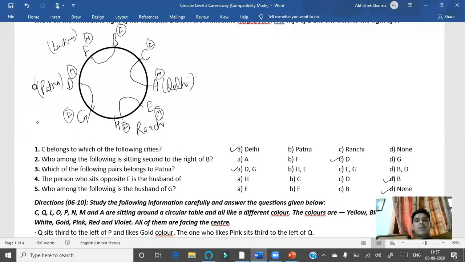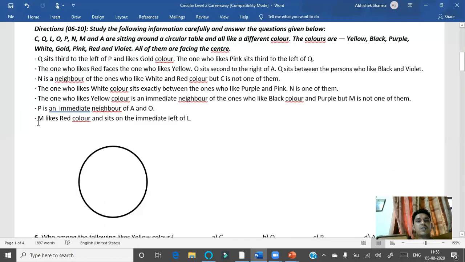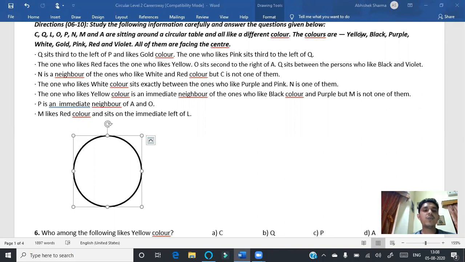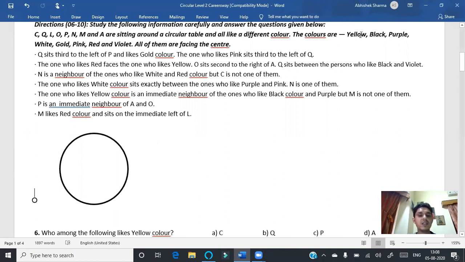So friends, this was all about questions number 1 to 5. Let us go through one more question like this. The questions are 6 to 10: study the following information carefully and answer the questions given below. C, Q, L, O, P, N, M, and A are sitting around a circular table. So friends, there are 8 people seated in a circle. So I am just dividing the circle into 8 equal parts, right?